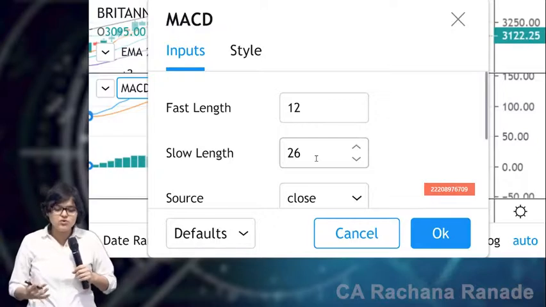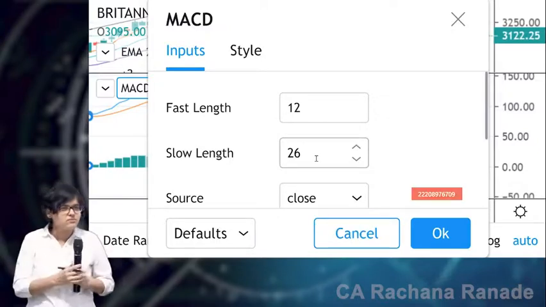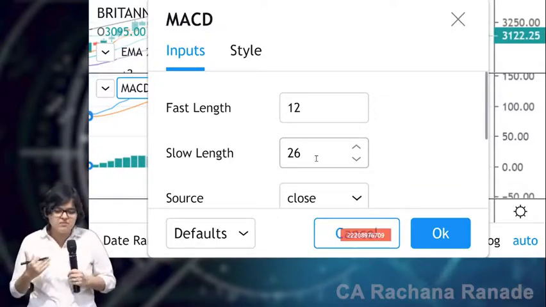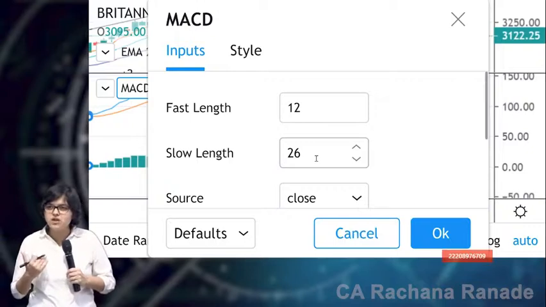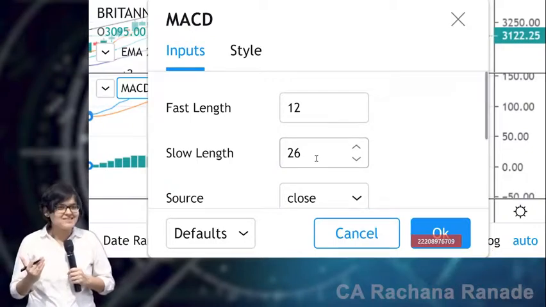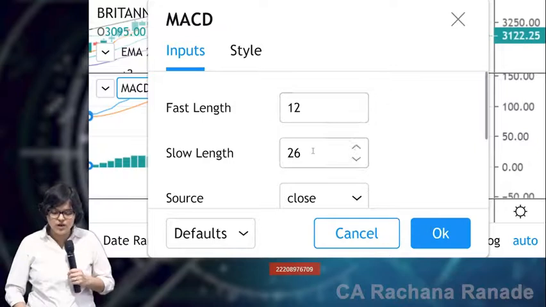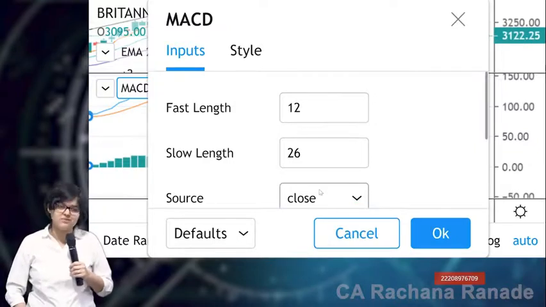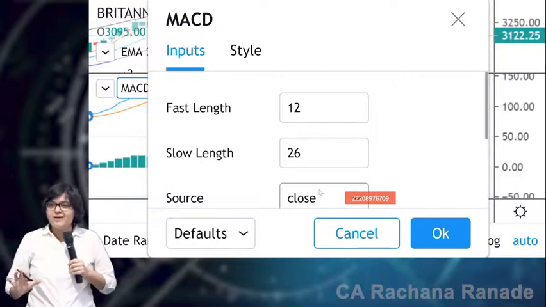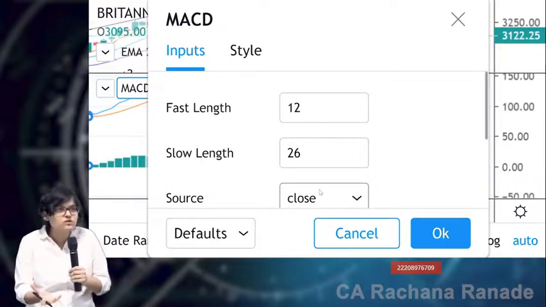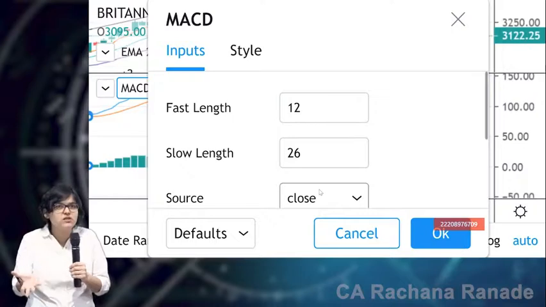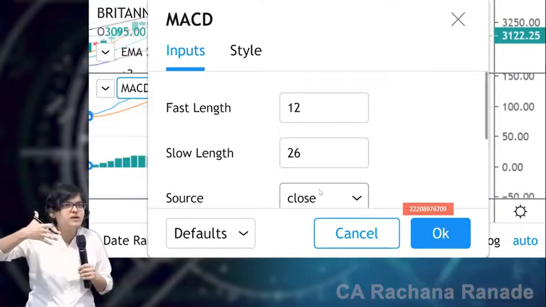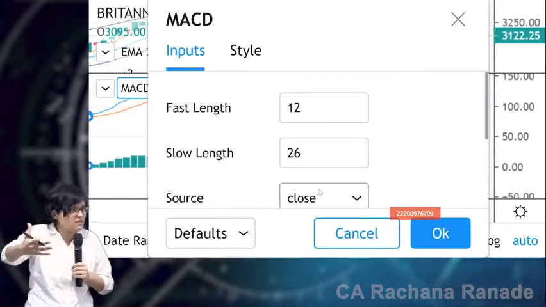So if you want to make your own strategy, I'm saying I want our MACD, Rachana's MACD. Okay, just as an example. Instead of 12, I'll take 11, and instead of 26, I'll take 27, just as an example. So I should know what this 11 is, I should know what this 27 is. Then only I'll be able to change it, and then only I'll be able to formulate some results out of that. Correct?